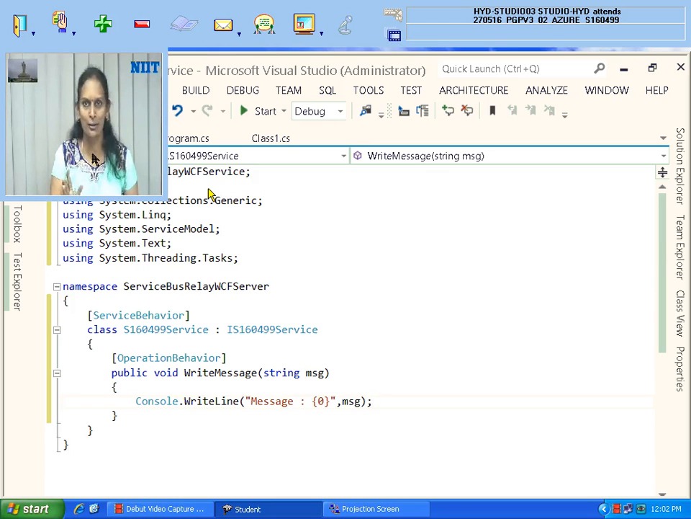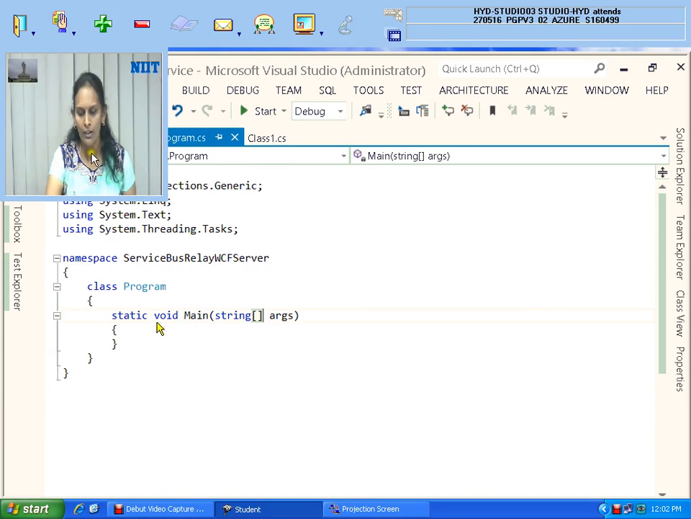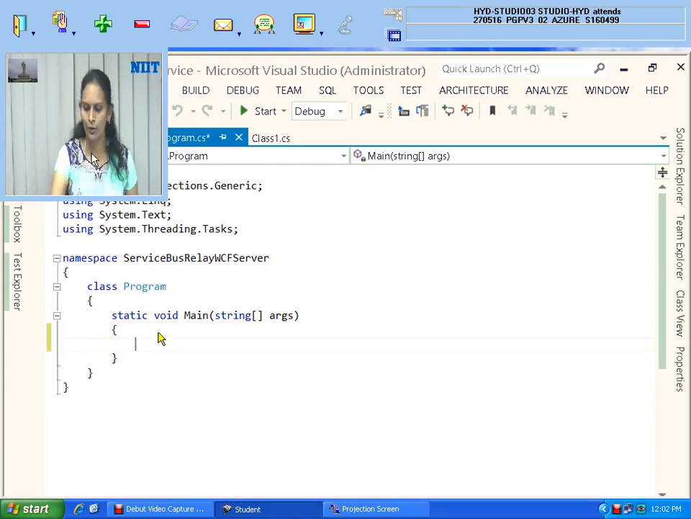So the WCF service implementation is also finished, but hosting is missing. Hosting has to be done now. Whatever you have done so far is the class that implements your interface's abstract function. Now you have done only till that place. Now you have to go to your main function, where you have to write the code for hosting the WCF service.